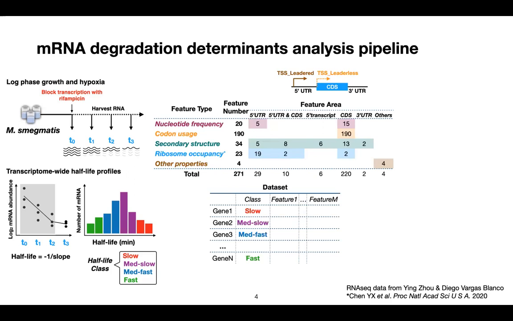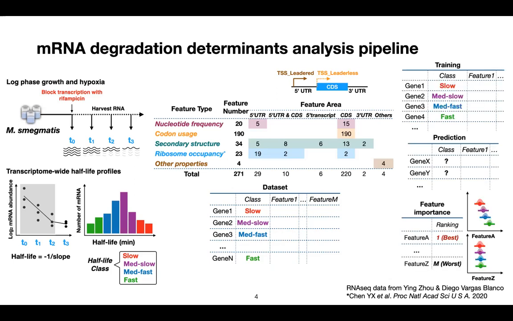Now we have the data set containing all the genes in the mycobacteria, as well as their features to describe the characteristics of the genes. Then the random forest model will be trained to learn the association between those features and the half-life class, and will be further tested by making prediction of the half-life class given gene's feature.